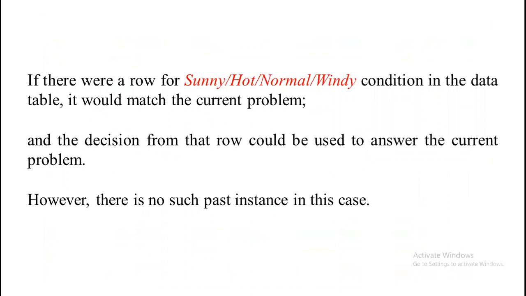If there were a row matching the given question, the decision from that row could be used to answer the current problem.